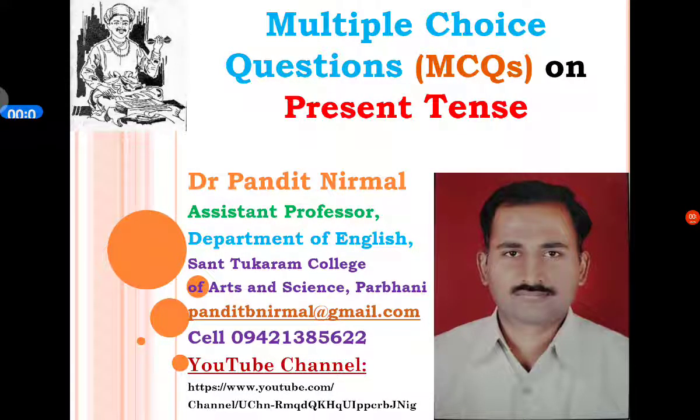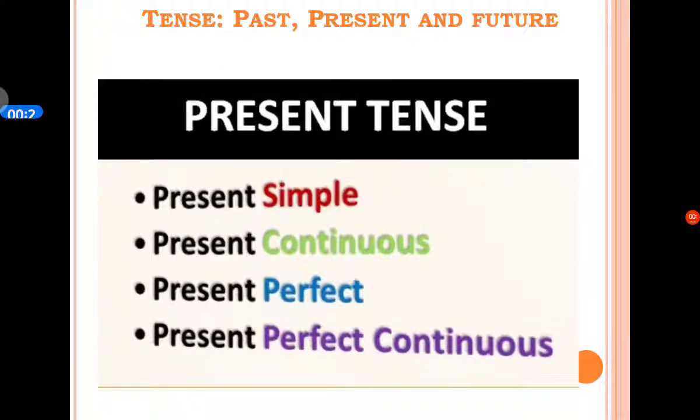Hello friends, in the previous video I have dealt with three-dimensional concepts of tense, that is time, aspect and mood. In the present video I am going to deal with multiple choice questions on present tense. In English there are four kinds of present tense.